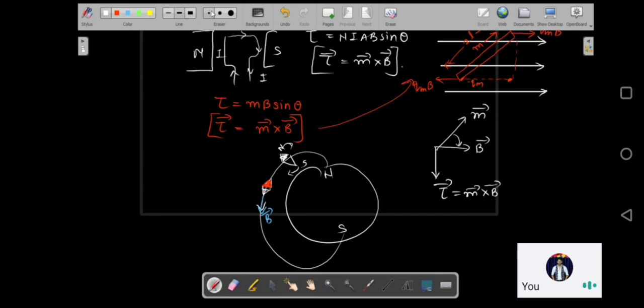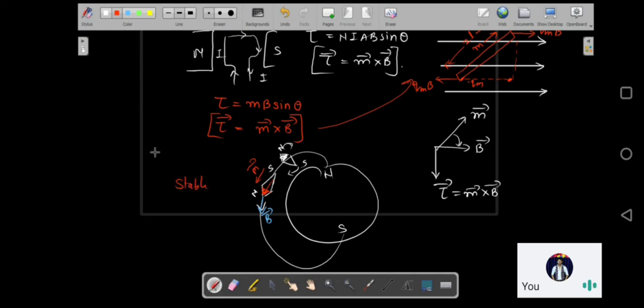I just change this, okay? Let me draw a bigger needle. The magnetic field line has to cross from south to north, correct? Inside the magnet, it has to go from south to north. So the magnetic dipole moment is going to be like this, and the magnetic field also is going to be in the same direction. So this is going to be your stable equilibrium.